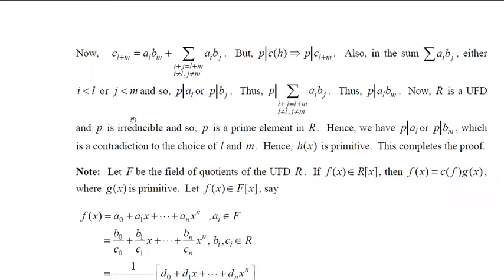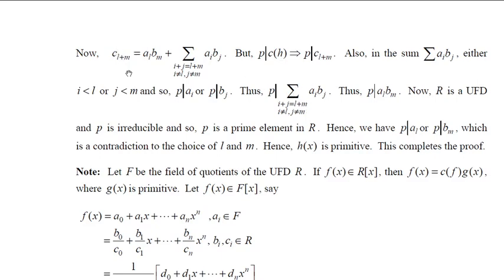Therefore, when i is less than L and j is less than M, p must divide either Ai or Bj. So if you expand this, in each term, one of them is divisible by p. Therefore, the total sum is divisible by p, so p divides the whole of this sum.